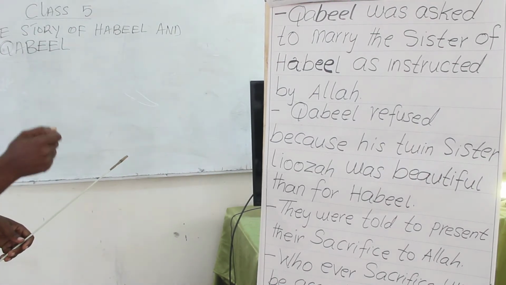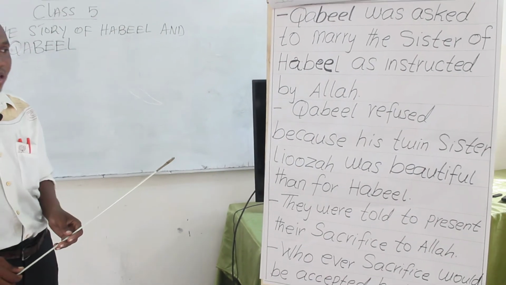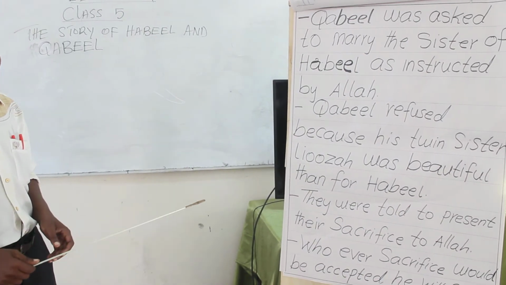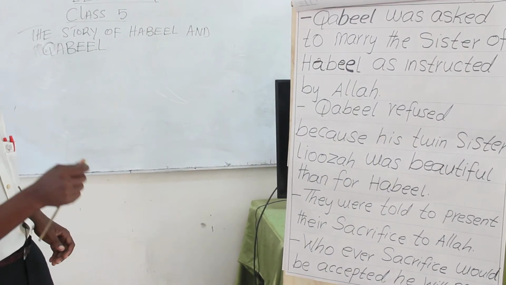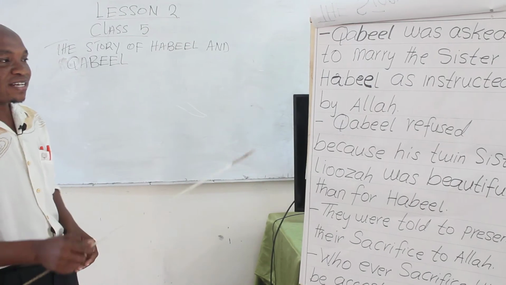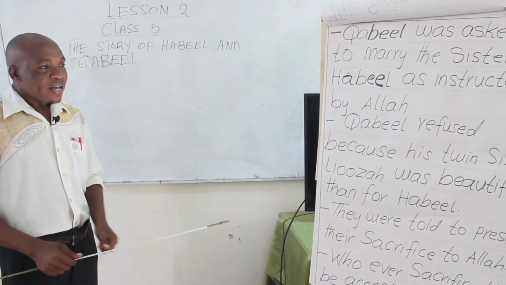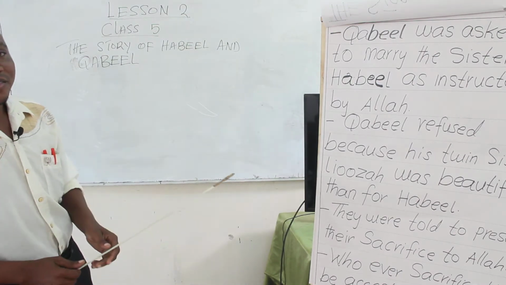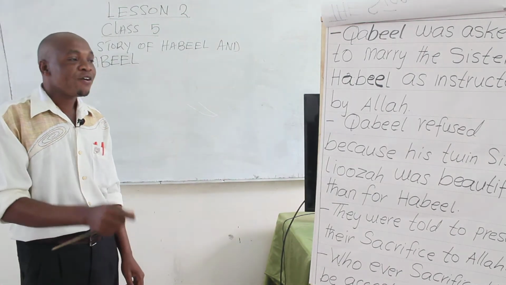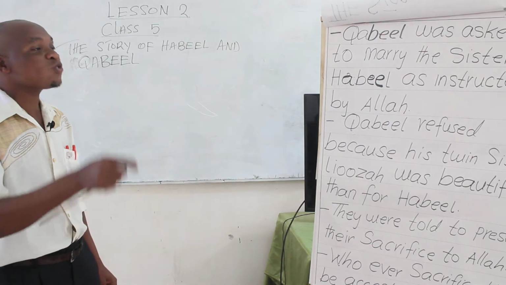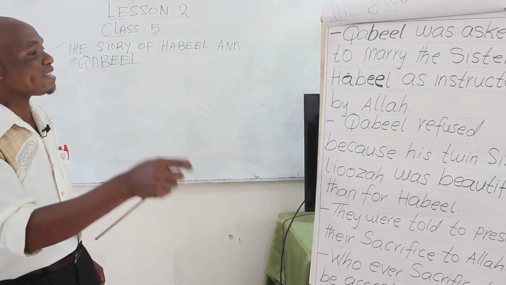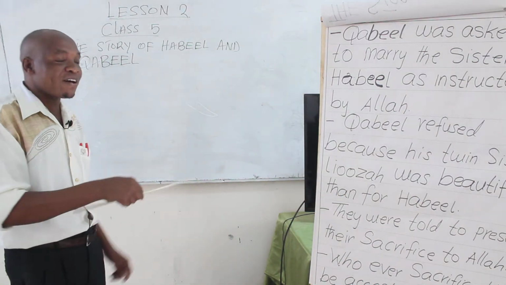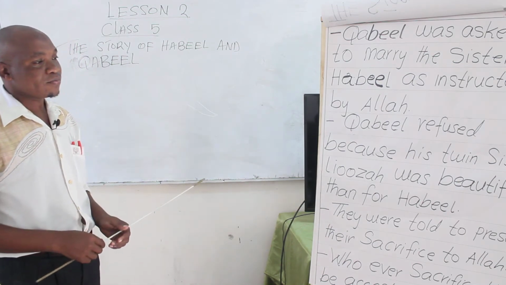Because of this big problem, they did not know how to solve it. Allah directed Nabi Adam alayhi salam that the two brothers should go and present their gifts in a certain place. If the gift of one of them was accepted, he would have the right to marry the sister that their father had told them to marry.